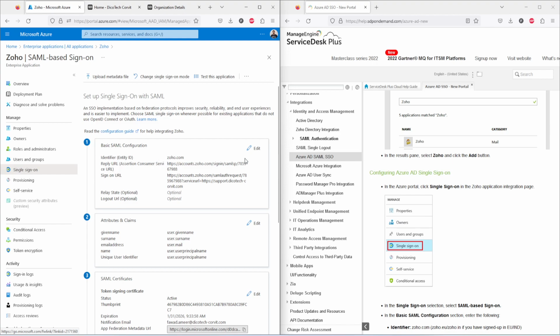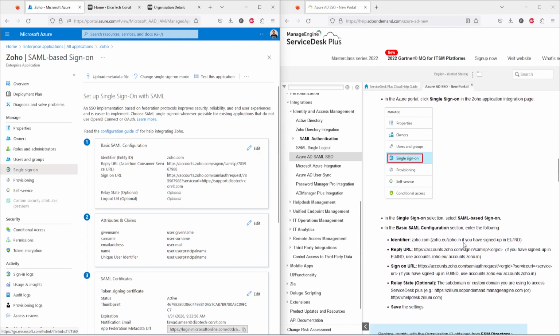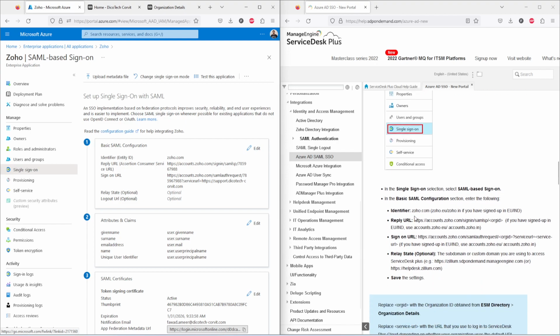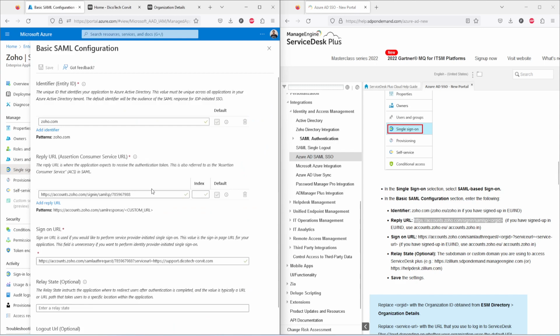Zoho.com is the mandatory one. And these are the samples which we can use in this configuration. Identifier is Zoho.com, which comes up by default. You just need to take care about the reply URL. This is our reply URL. You just need to copy paste it at this point. And this area you need to take it.